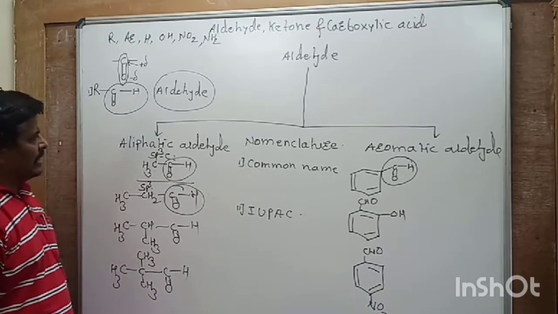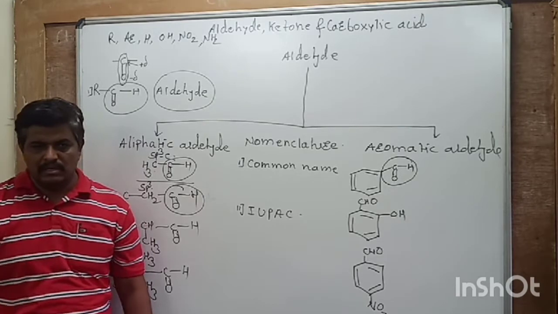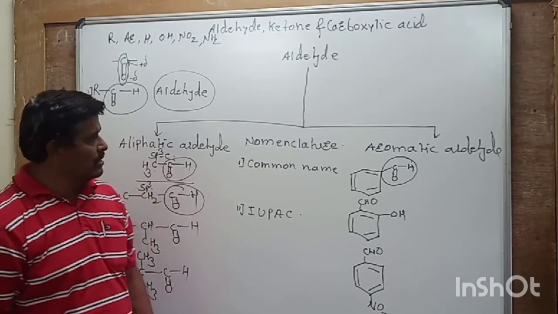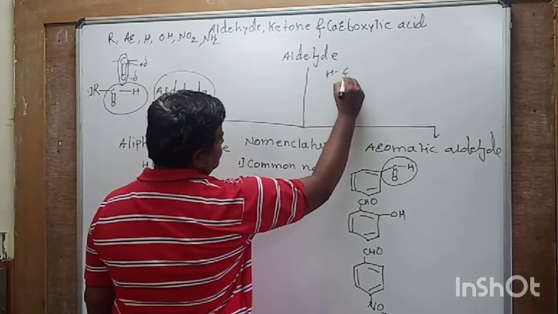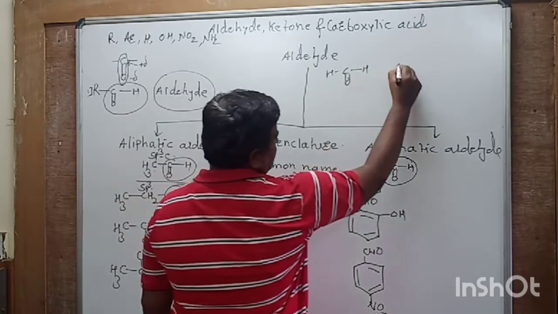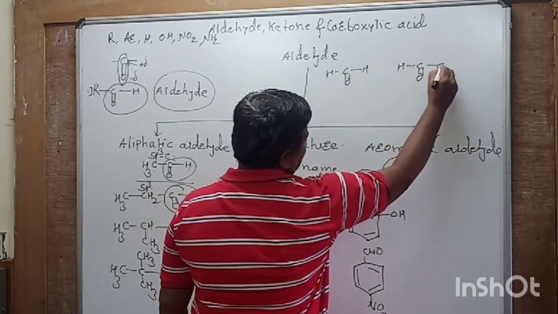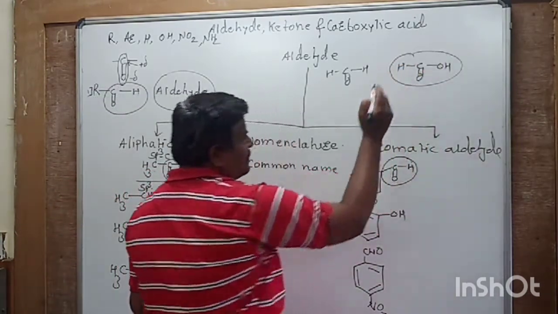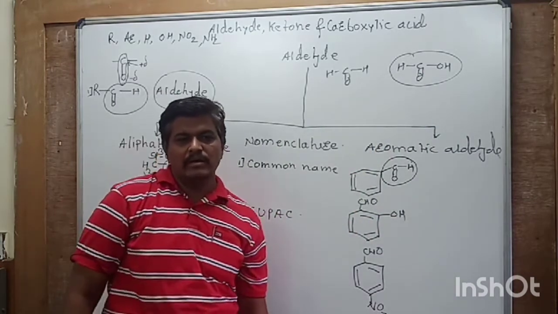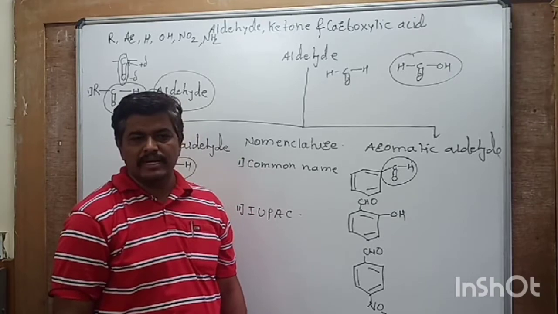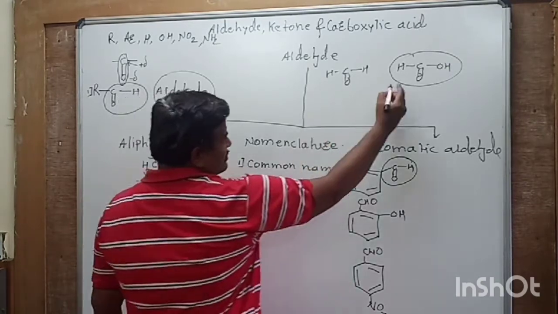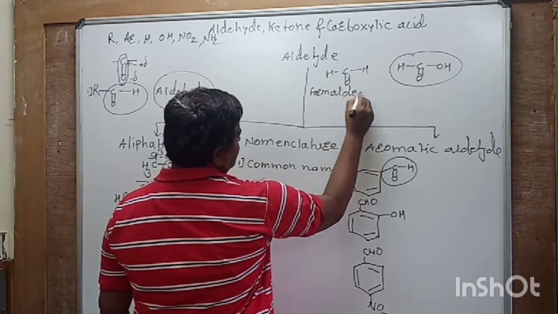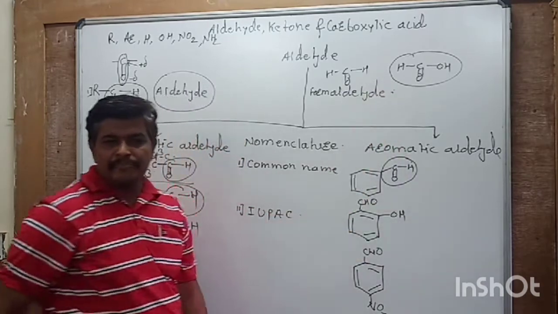Generally, these aldehydes are named according to name of carboxylic acid, because if we consider this HCHO, then this is considered to be obtained by reduction of this compound. So name of this compound is formic acid because it is obtained from stings of formica, that is ants. As this is formic acid, this is named as formaldehyde.